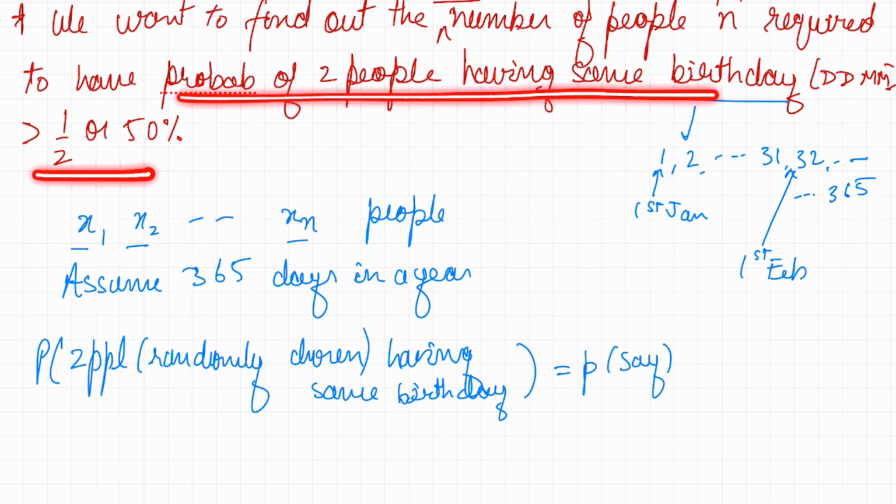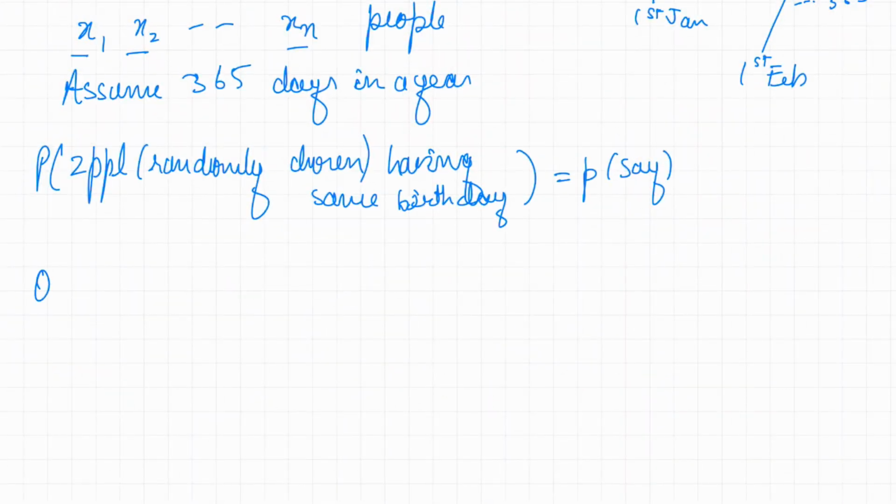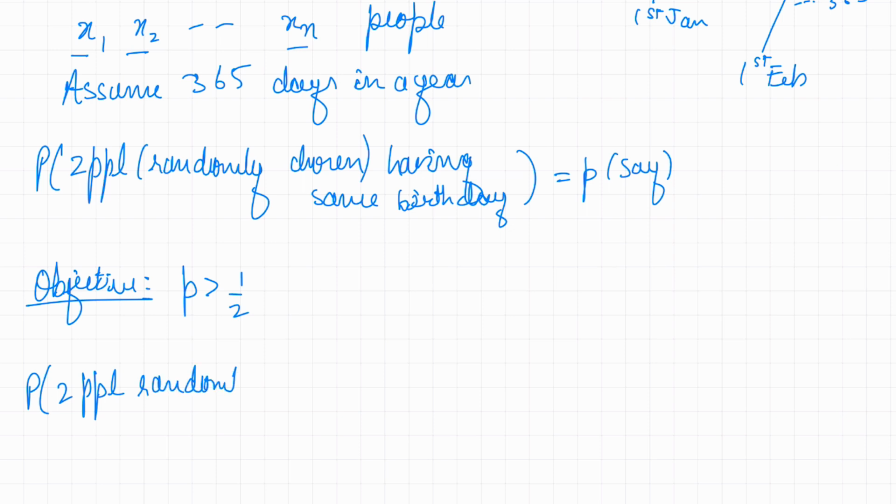So our objective is P has to be greater than half, okay? Well, I can also achieve this objective if I look at the opposite. So what is the probability two people randomly chosen do not have the same birthday?